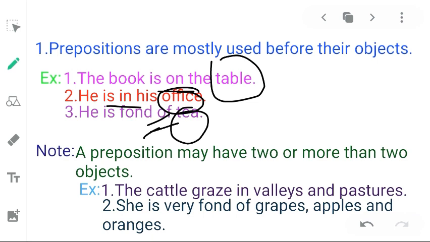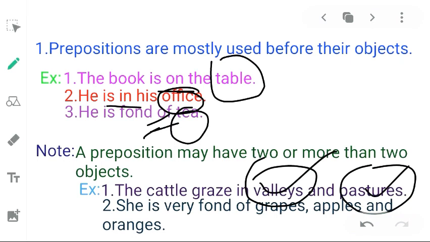For example, the cattle graze in valleys and pastures. Here valleys and pastures are objects of preposition in. Preposition in has been shown, and just after it, valleys and pastures have been used. These two words work as objects of the preposition.